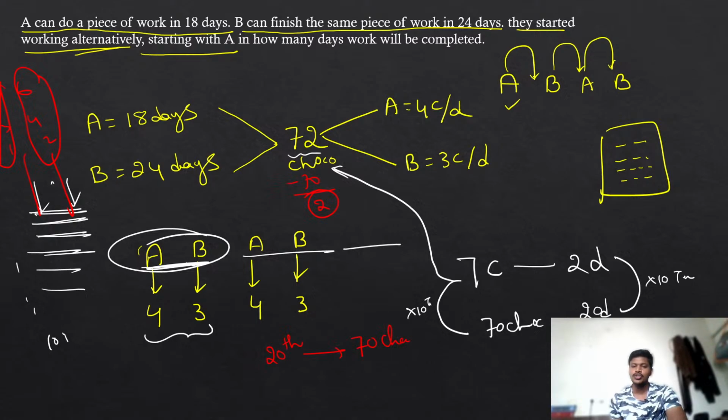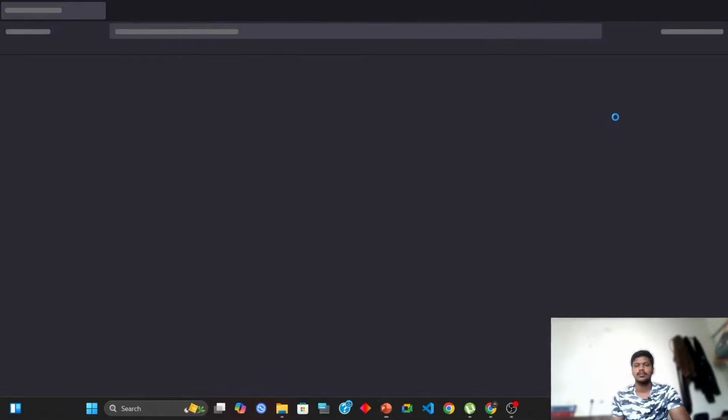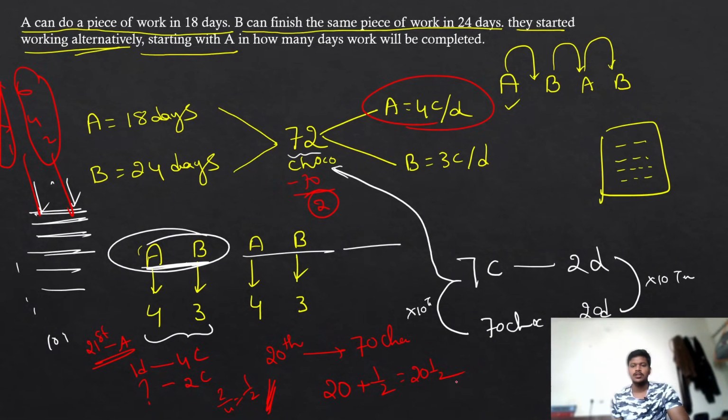Okay, then how many chocolates can A eat in one day? 4 chocolates. Sorry, I think that went to the right side, so I will write on the left side. So if you are going to the 21st day, A is going to work. In one day A can eat 4 chocolates, but only 2 are remaining. How long is he going to take? Simply cross multiply, you are going to get half a day. That means we want 20 complete days plus an extra half day, that is 20 and a half days. That's going to be your final answer.